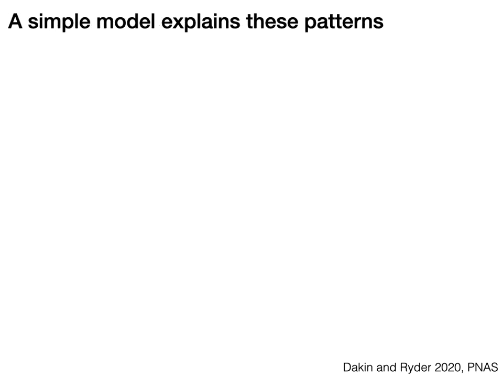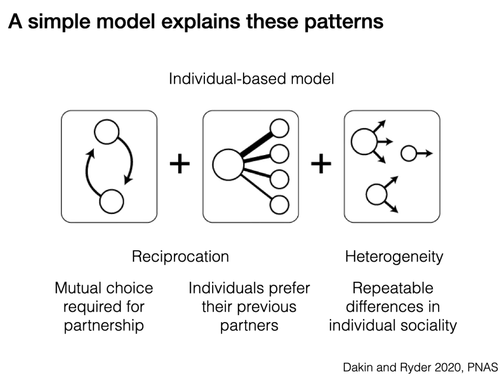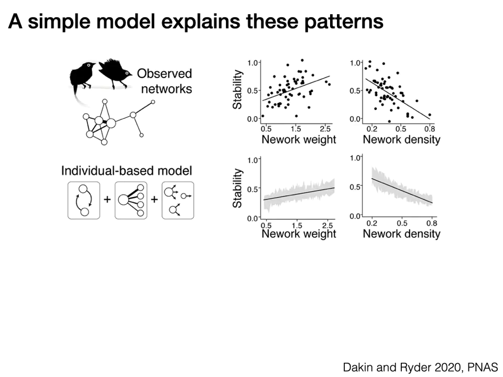We built an individual-based model to test the behavioral mechanisms that might explain this pattern. In the model, individuals preferred their previous partners, and there were consistent differences among individuals in social behavior that were associated with an individual's network position. With just these simple assumptions, our simulation model exhibited the same phenomena observed in the manakins.